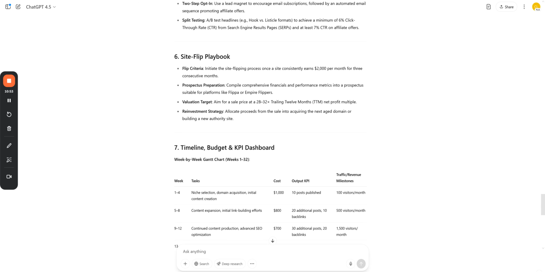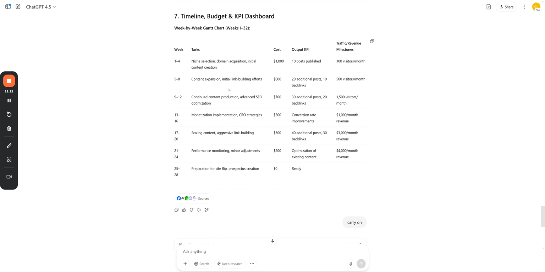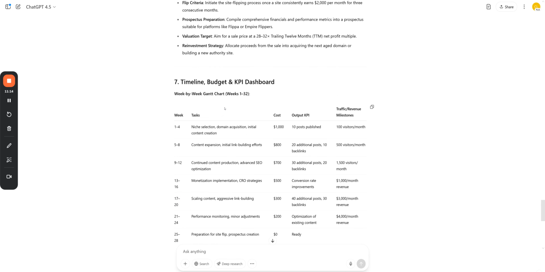The same with this, the site flip playbook, flip criteria. It's saying initiate the site flipping process once a site consistently earns $2,000 per month for 3 months. But what you could do is, if you wanted to do it before then, you can just ask, look, how can I flip this now? Okay. And then it's given me a rough idea of timeline, budget, and KPI dashboard. So key performance indicators of when I've reached that goal, the traffic revenue and milestones, and that's when to take it with a pinch of salt.